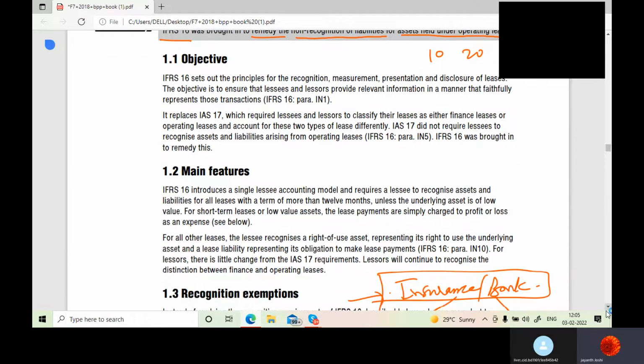What I'm saying is low value or short time assets. Low value assets are things like a laptop or computer that you'll be using for 2 to 3 months. Those will not be considered as an obligation and will not be shown in the liability side of the balance sheet. So every lease, whatever lease it is, the asset should be shown as right to use asset, and the liability should be shown in the liability side of the balance sheet, except for low value assets and for an asset which you are using for a short span of time. Okay.